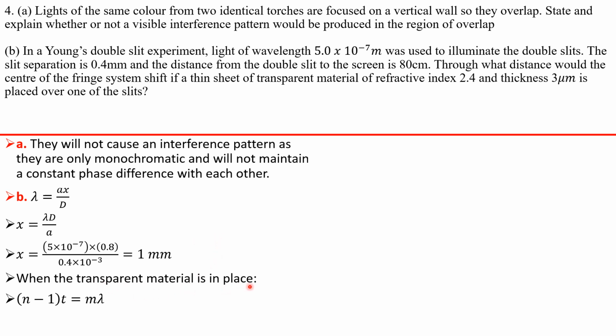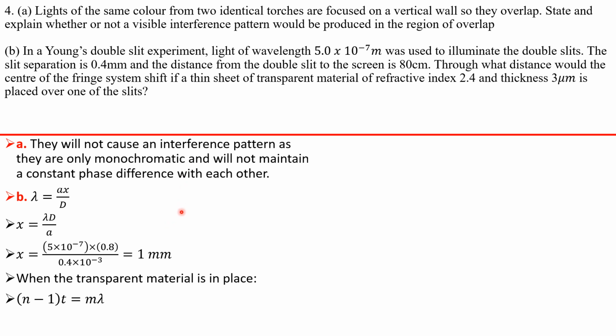When the transparent material is in place, now there's an extra path difference between the waves that are from the slit without the transparent material, relative to the waves that are from the slit with the transparent material. And that's how I calculate the path difference, okay? The point where they're interacting now to form a bright fringe. So through what distance would the center of the fringe system shift? I just want to calculate how far that center bright fringe would move, okay?